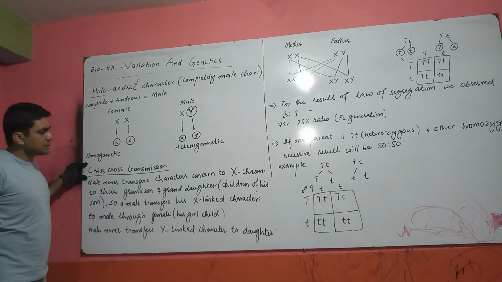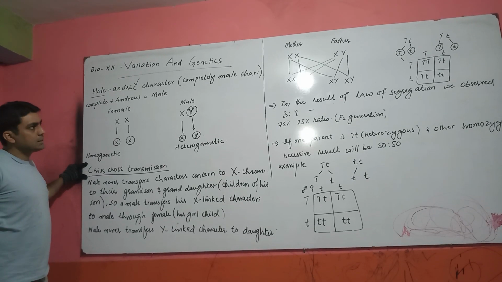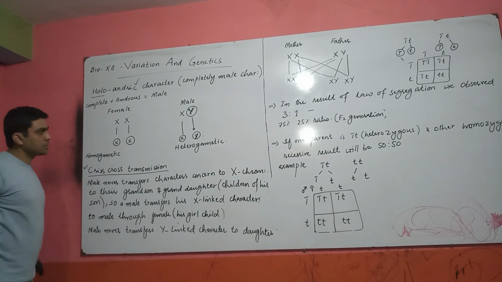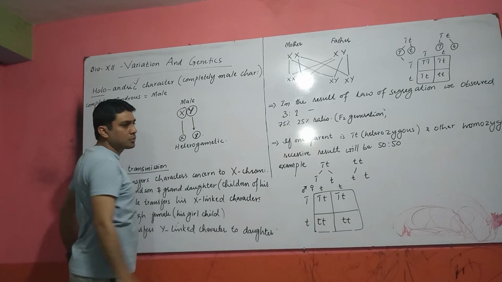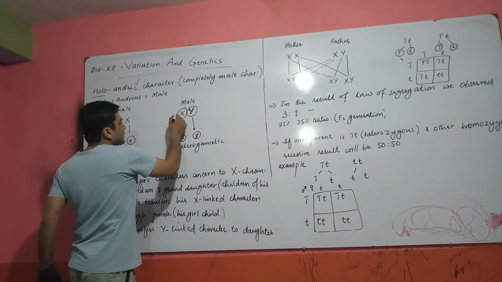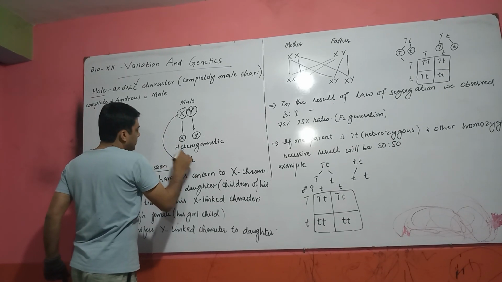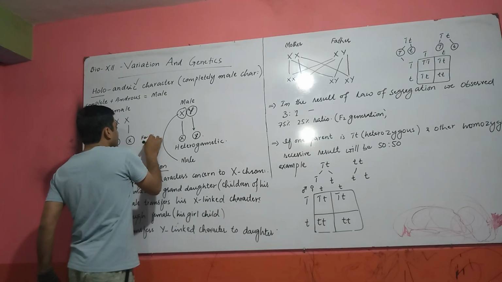The next term is called criss-cross transmission. What is the meaning of criss-cross transmission? A male transfers his X chromosome, or X-related character, to another male, but through a female. How?